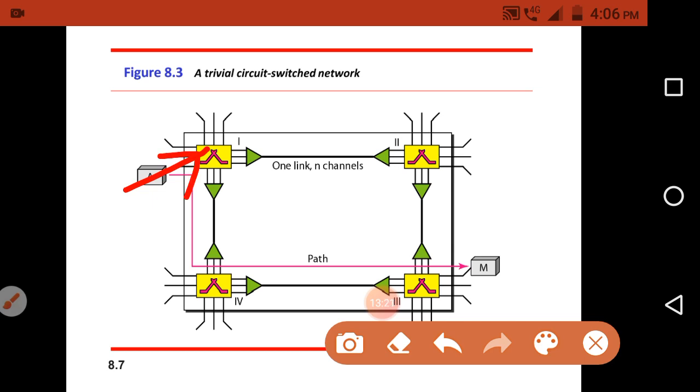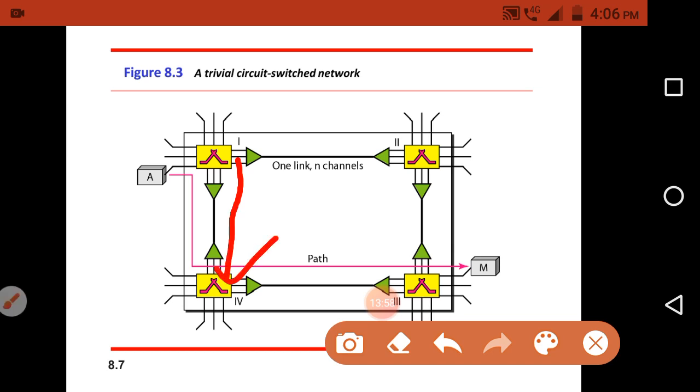After that, switch 1 will discover one single channel from this particular link. I already told that one link contains n channels, so switch 1 will find one channel from that particular link, and through that channel only, switch 1 will forward that setup request